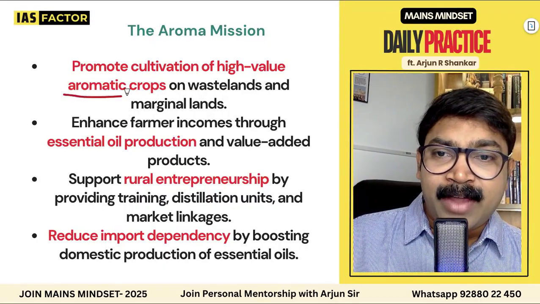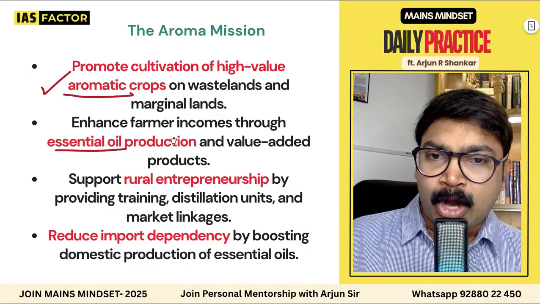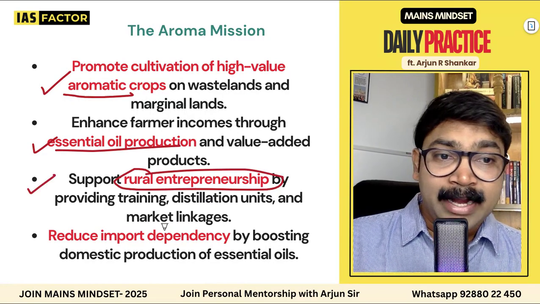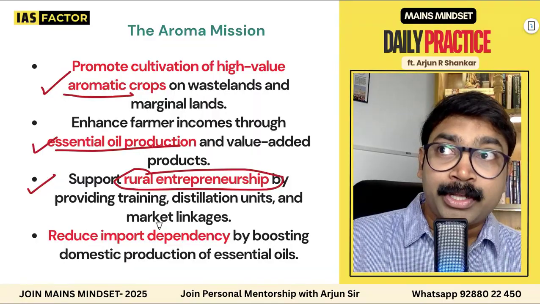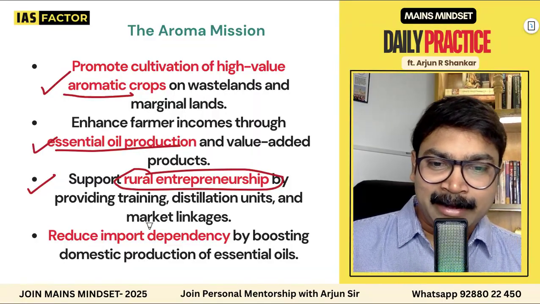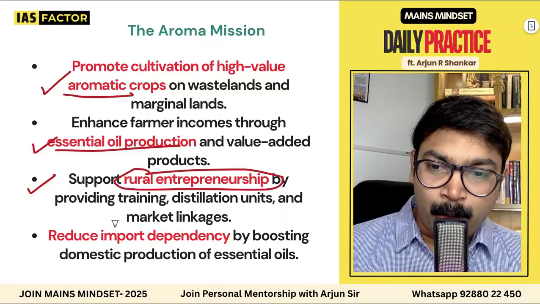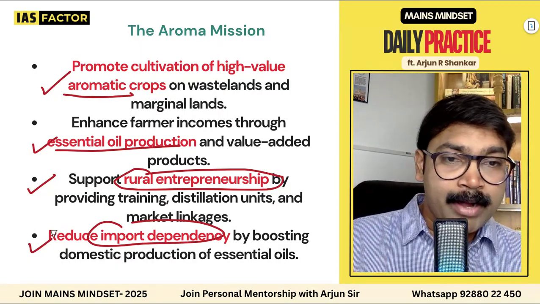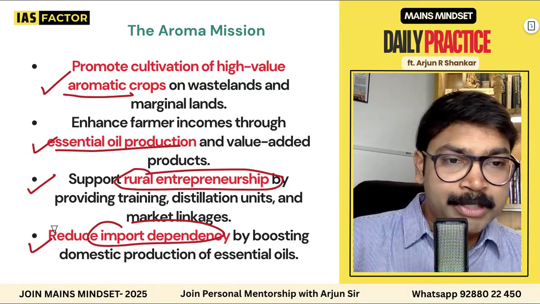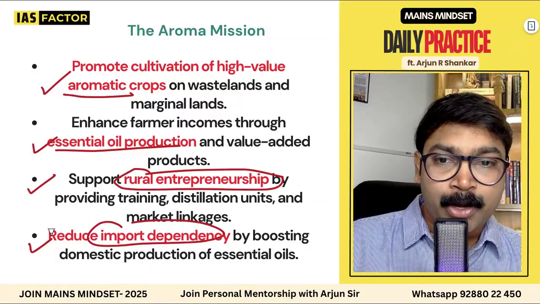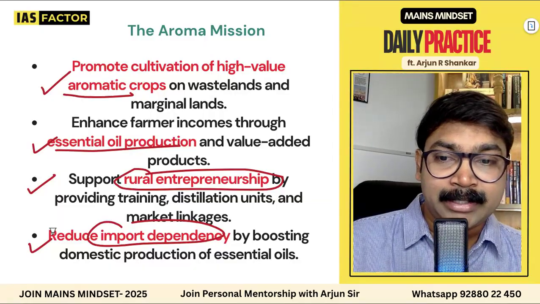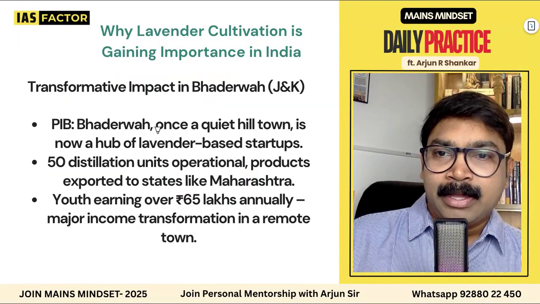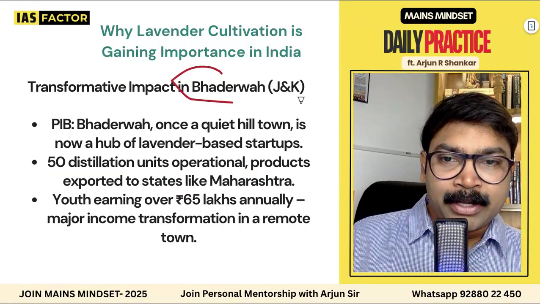It promotes high-value aromatic crops. Number one, essential oil production. Number two, rural entrepreneurship is guaranteed by this. Number three, imports are reduced to a larger level, and that is how it works. So these are all the four points we have to understand at this point: high value, essential oil production, rural entrepreneurship, and reduced import dependency through more domestic production. And now let's see an important case study about Bhadarwah.